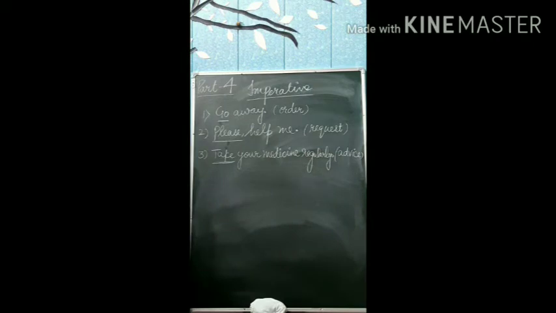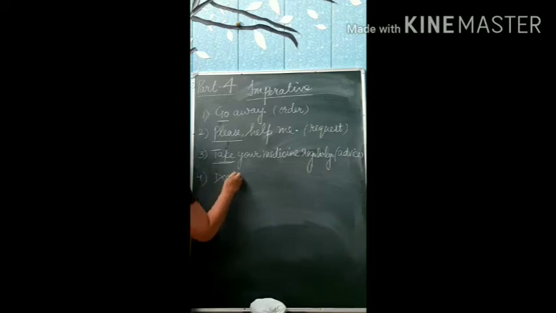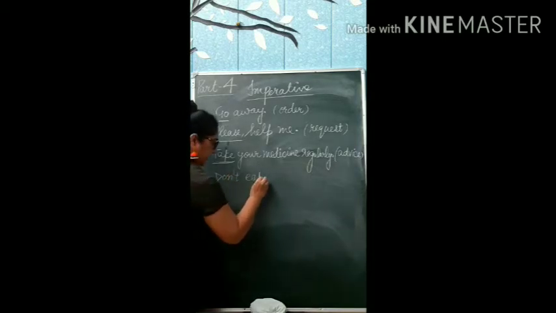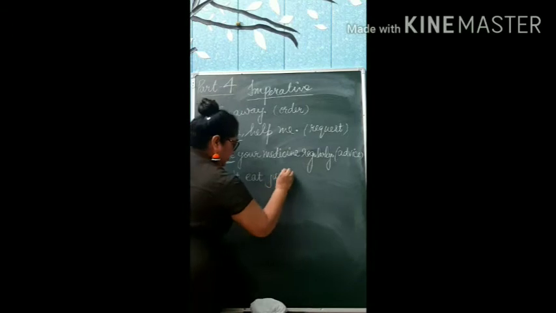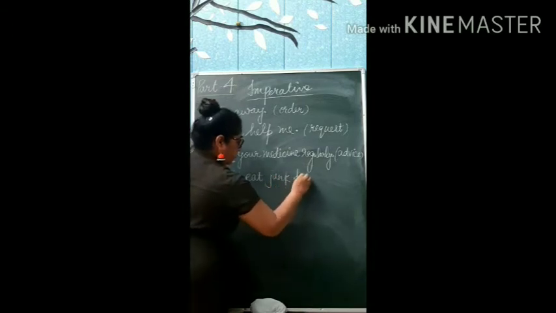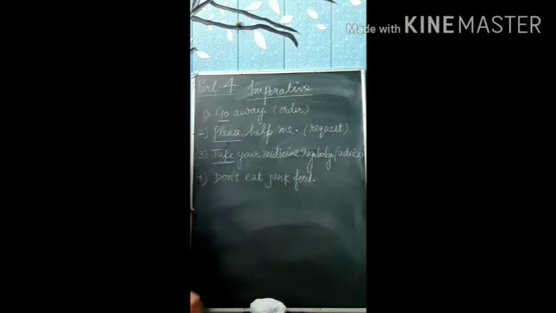And now next is, any more example which is coming in your mind? Yes. Don't eat junk food. Right.